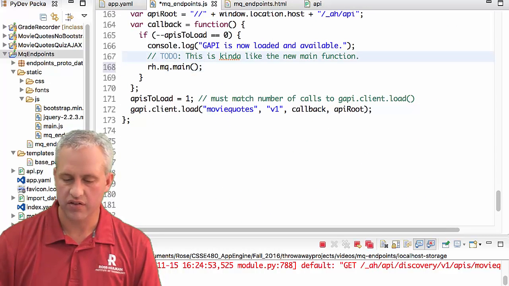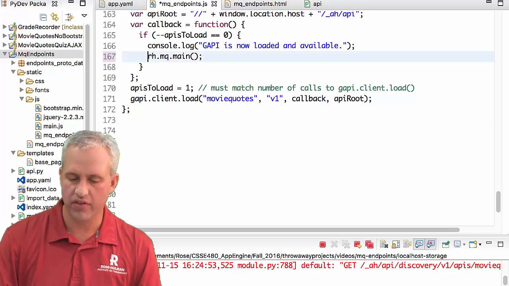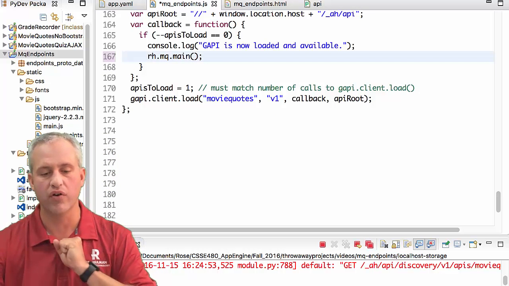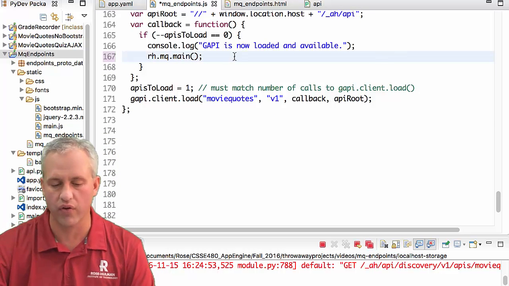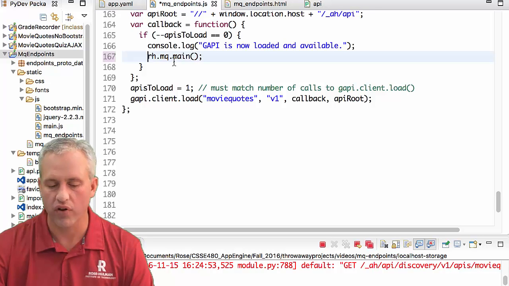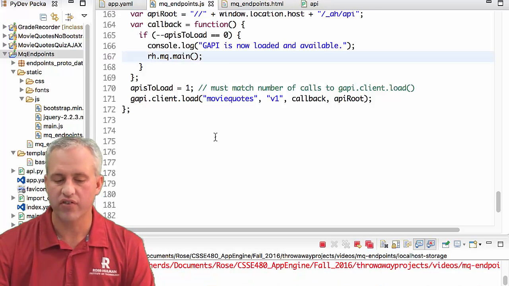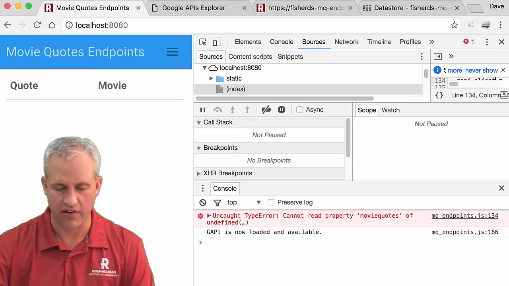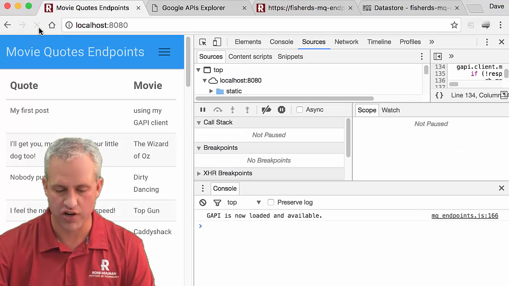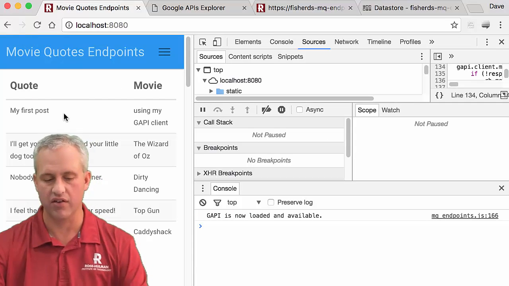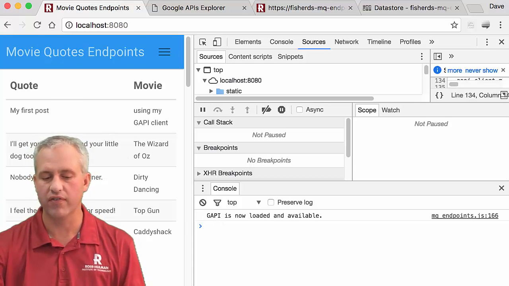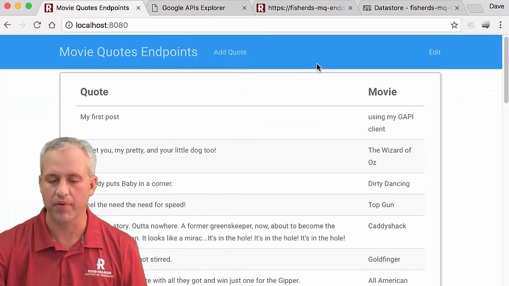So this is really the right way to do things. We only kick off the whole series of events once we've got our library ready to go. This should fix our problem. Let's go see if it actually got fixed. If I refresh now, I can see that GAPI is loaded and available, and all these things showed up.